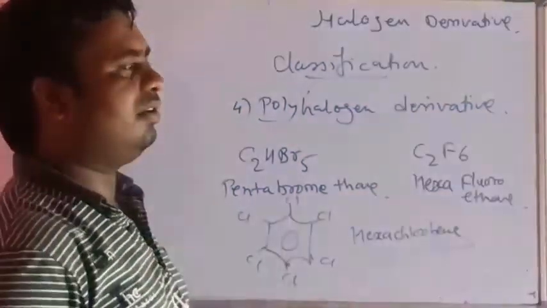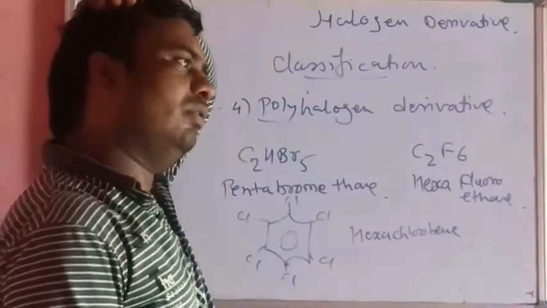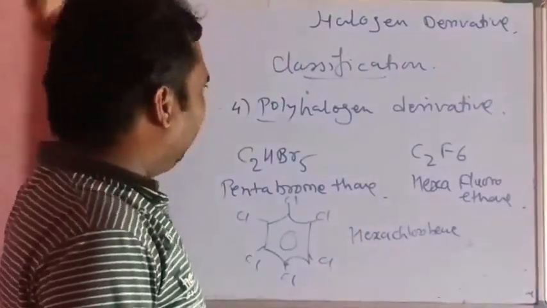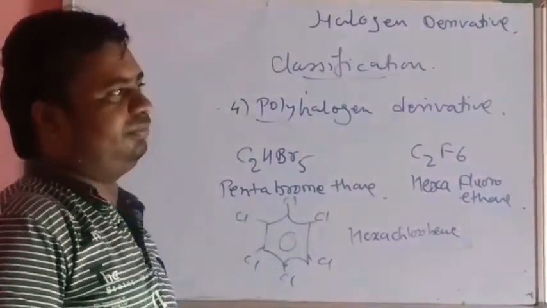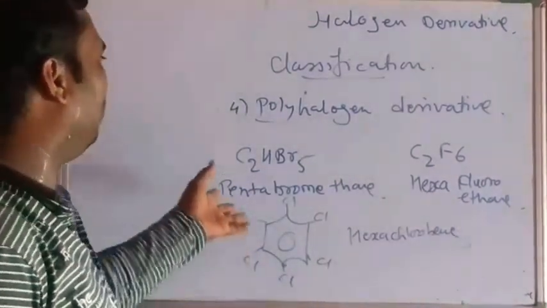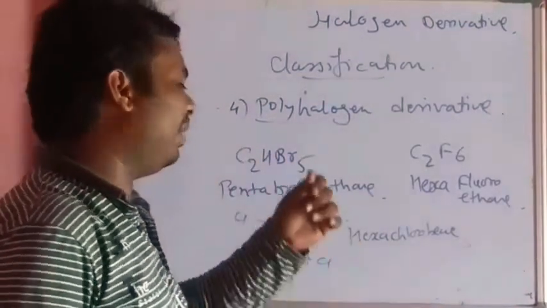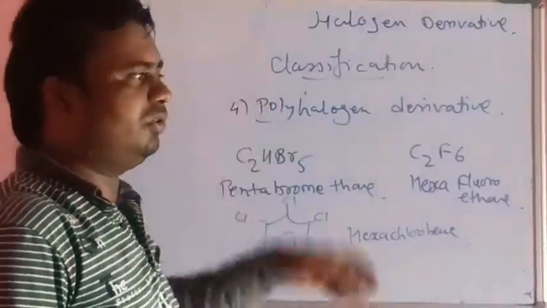It acts as an insecticide. So this is about the polyhalogen derivative of hydrocarbon. It may be the polyhalogen derivative of an aromatic or aliphatic compound.